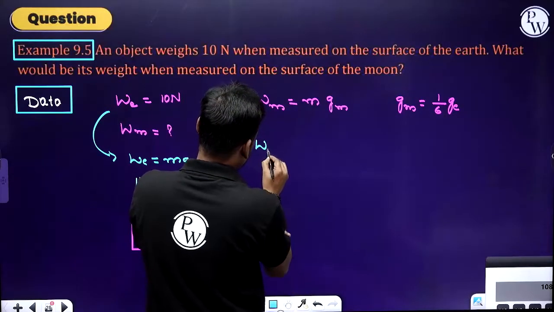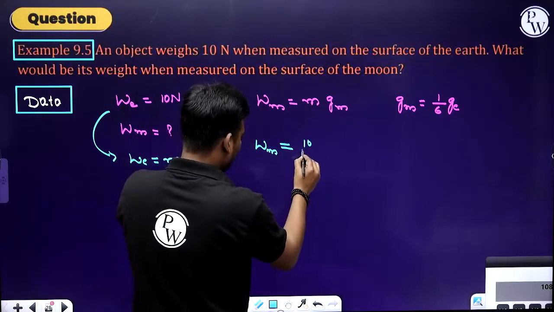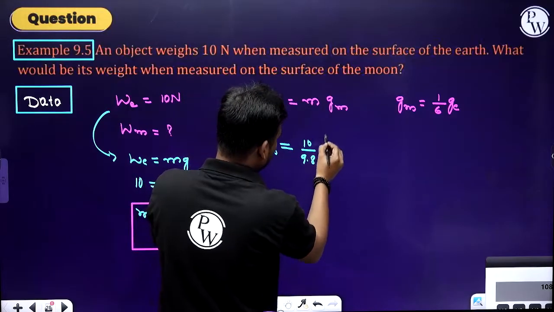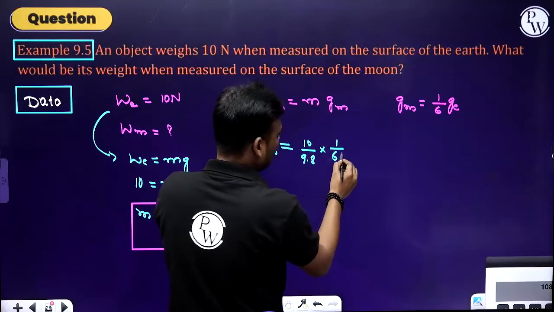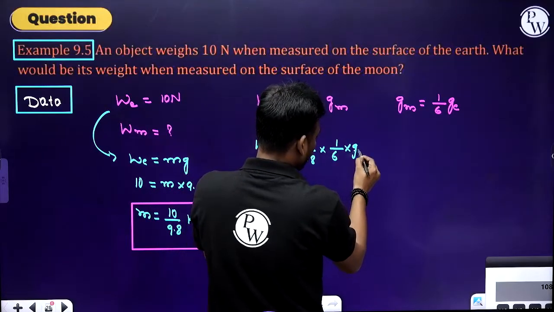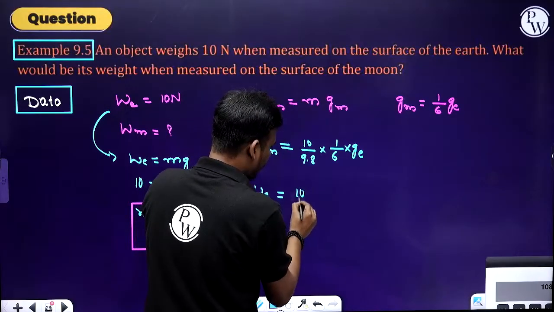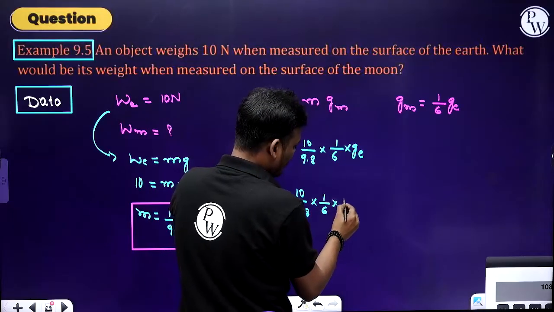So Wm equals m value, that is 10 divided by 9.8, and gm value is 1/6 into ge, that is 10 divided by 9.8 into 1/6 into 9.8.